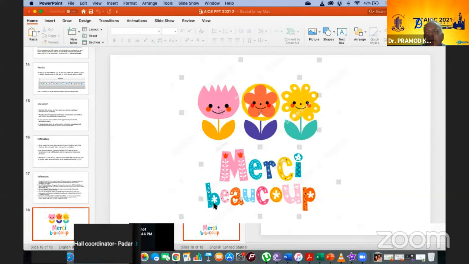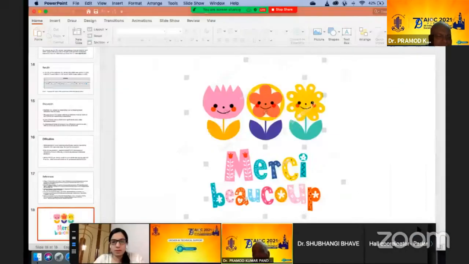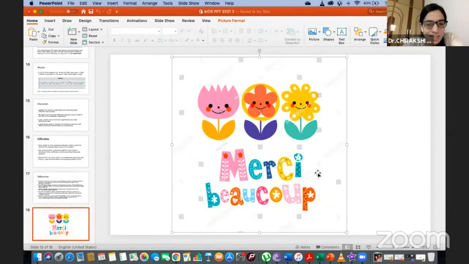What is the cost of this equipment which you are using? It's around 1 crore. 1 crore. That's a great deterrent for common usage of this equipment. It has to be done in a very institutional setting. Yes, it was an institutional study, but sir, I agree with what you are saying. The cost is totally a concern.